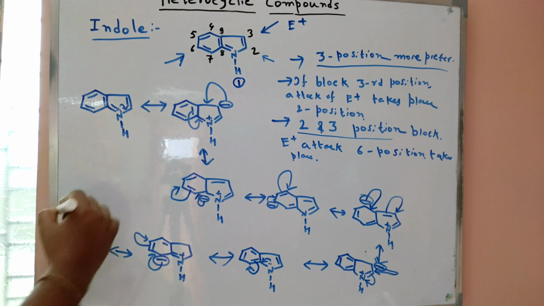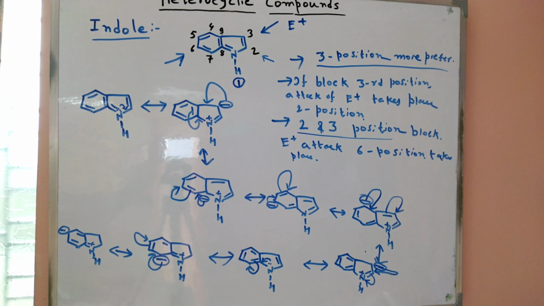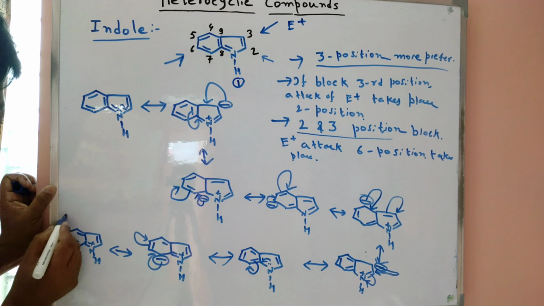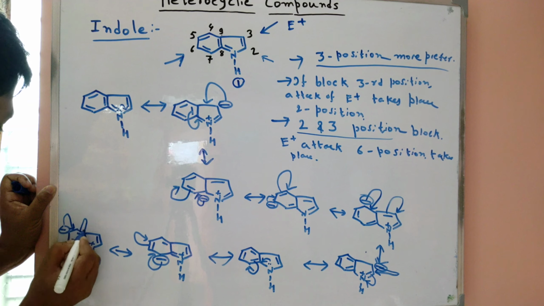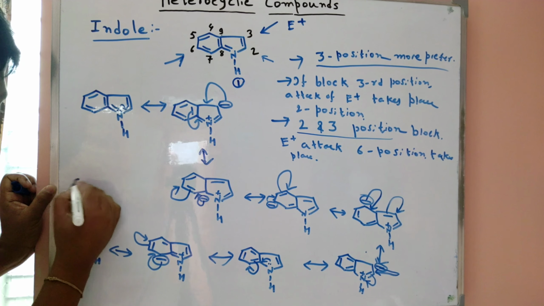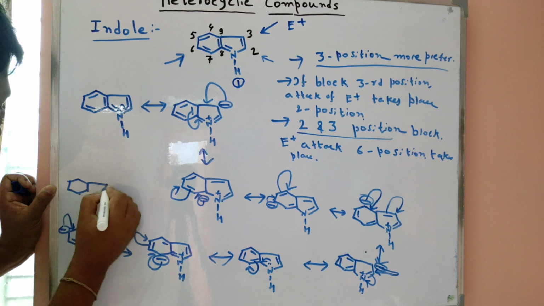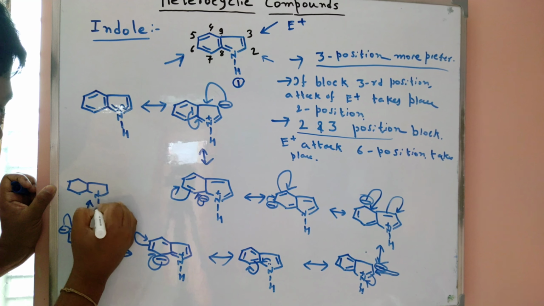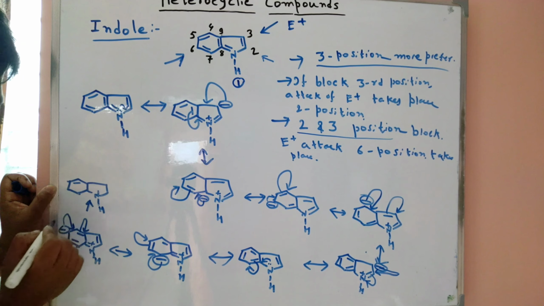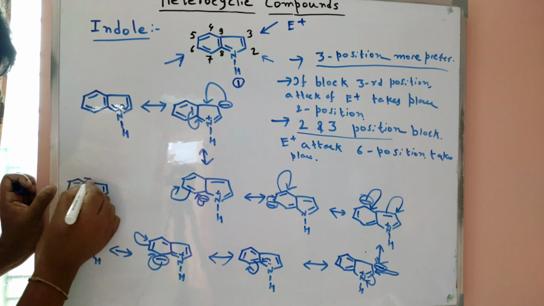Now this minus charge can take part in conjugation, and the minus charge is formed here. So what happened? This one is present here, the minus charge is present here, and when this minus charge comes here, this one comes here. So we get this type of canonical structure, all types of canonical structures.